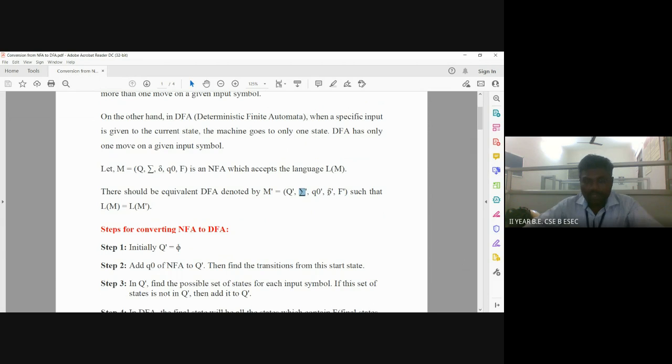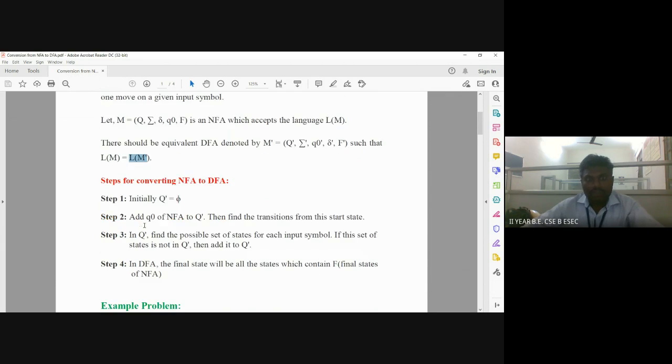Delta dash means the transitions made during the reading of the input symbols, and F dash means the final states. So we can represent it like this: L of M equals L of M dash. Here we are converting from NFA to DFA. The NFA is represented as L of M, and the DFA is represented as L of M dash.